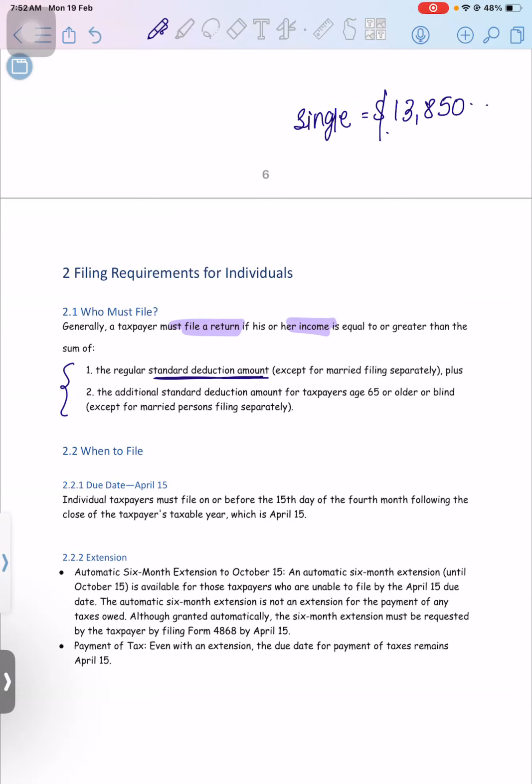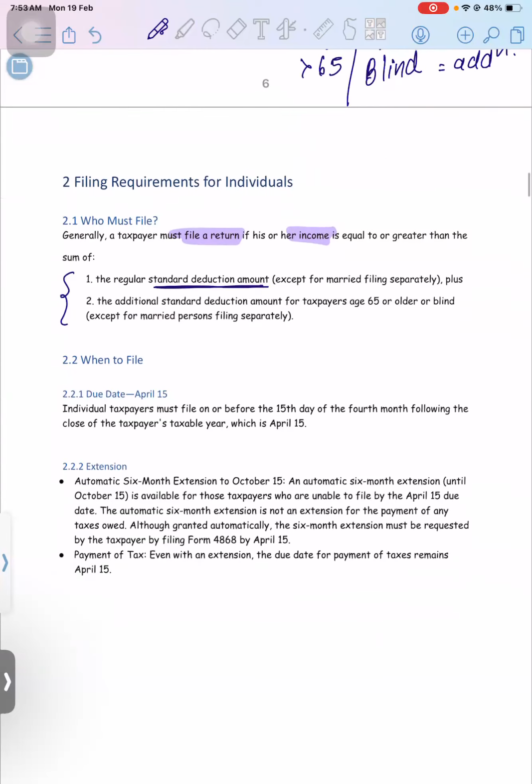Now let's say my age is more than 65 years, or if the taxpayer is blind, then there is an additional deduction. So I will not see only this limit, I will also see the additional deduction limit.